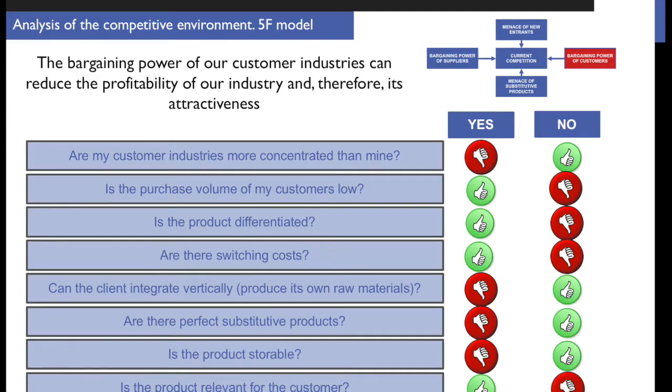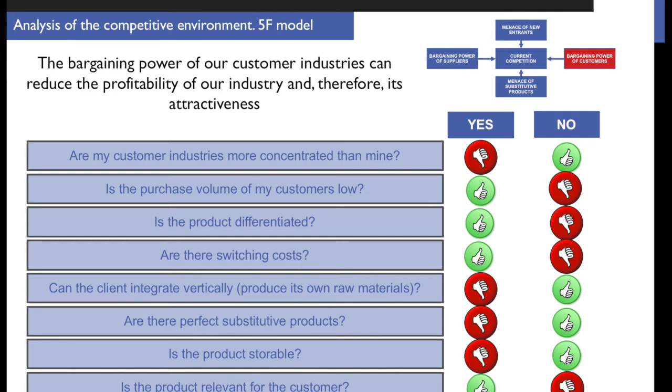Fifth force. We are considering the bargaining power of our customers. Okay. So if we are the food retailing industry, who are our customers? The final customers. They are not an industry. Okay, let's analyze it. Are my customer industries more concentrated than mine? If they are more concentrated than mine, bad for us. Okay, bad for us. We have got no bargaining power, they do.